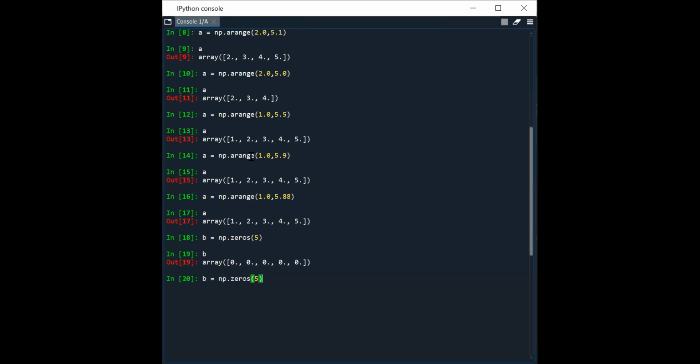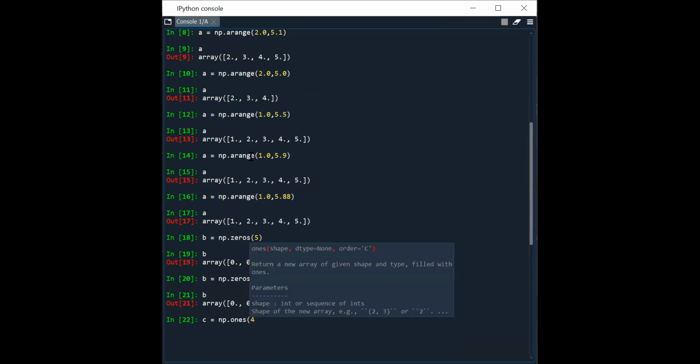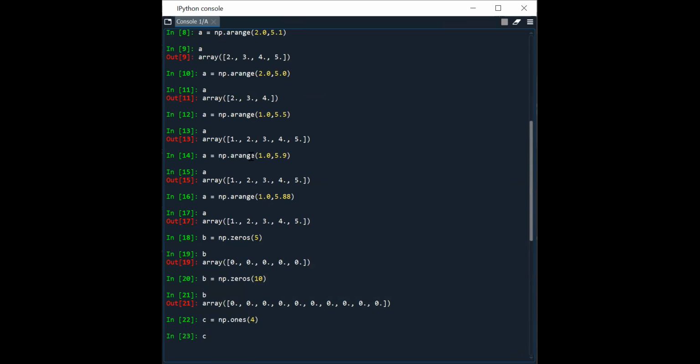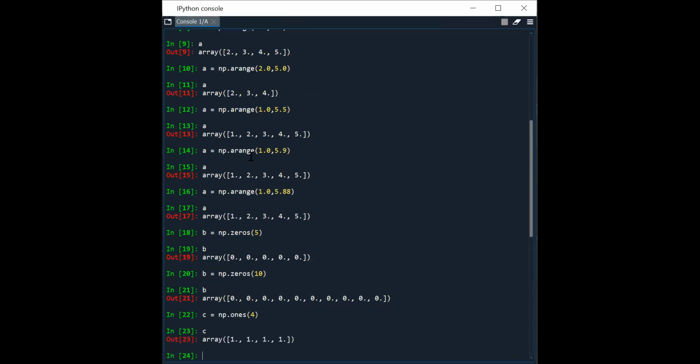Let's try with another value. Rather than 5, I am writing 10. So b contains an array of 10 elements and all elements are 0. Now, c is equal to np.ones, giving 4 in brackets. So c will contain an array of 4 values, and all values are 1.